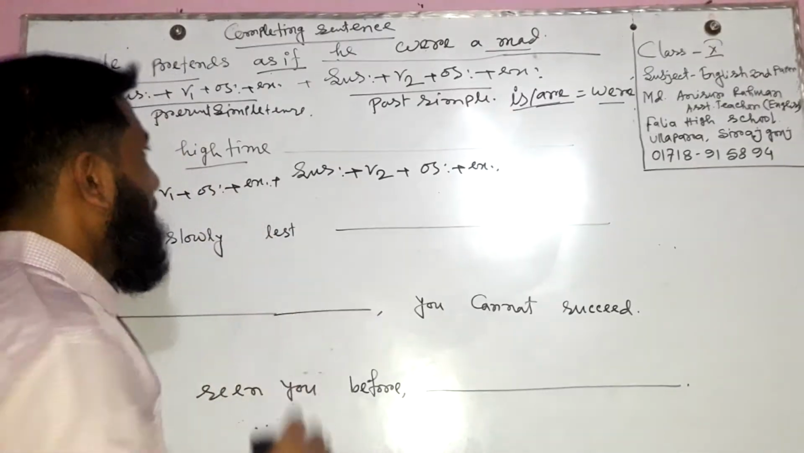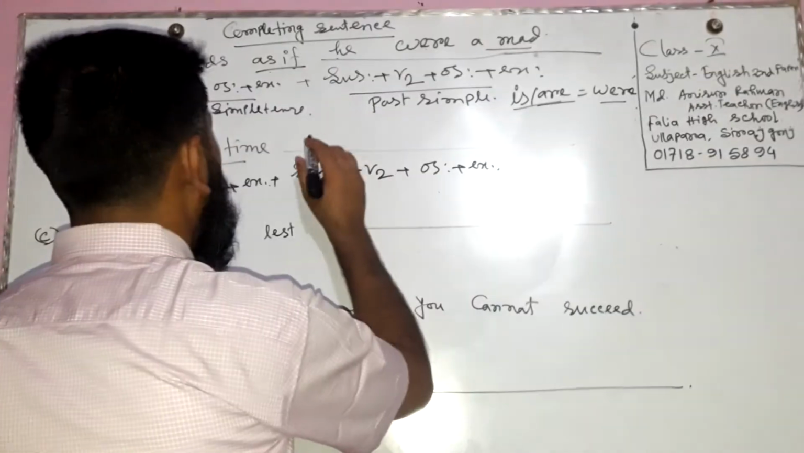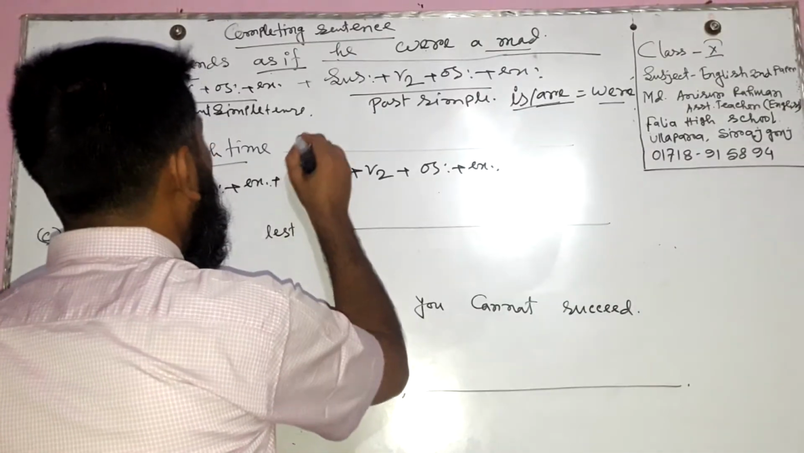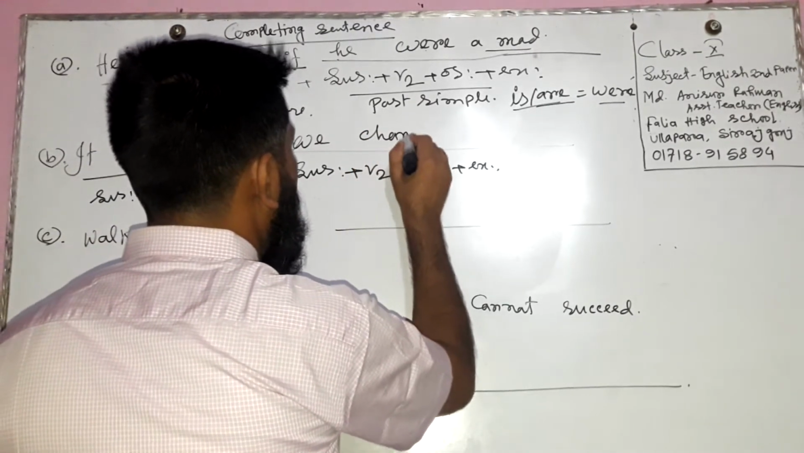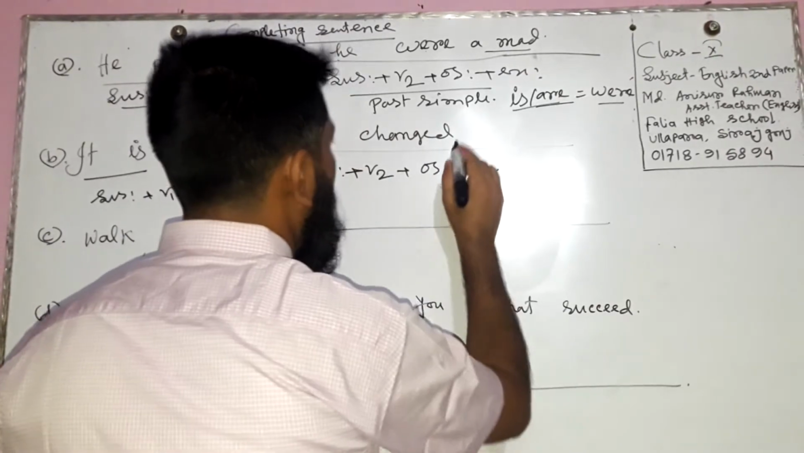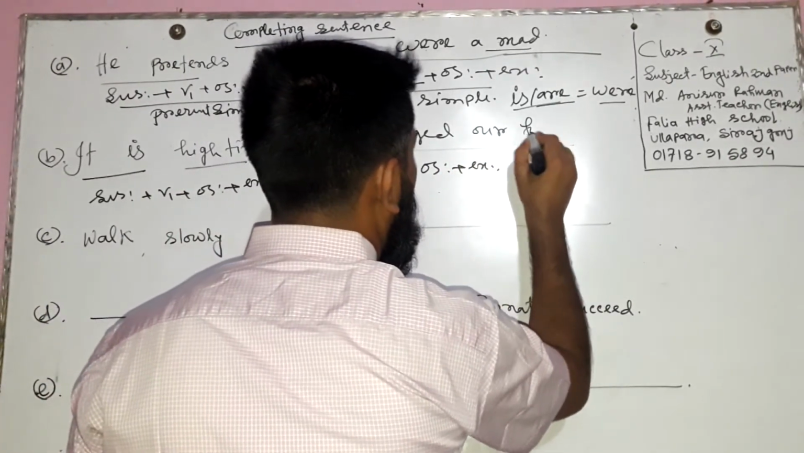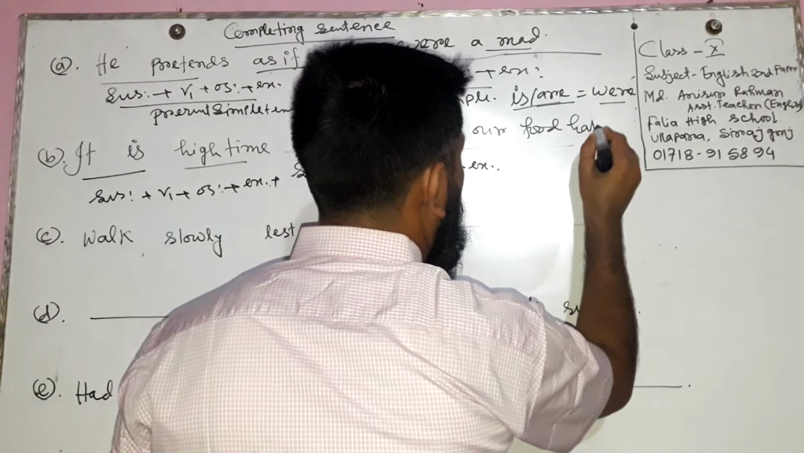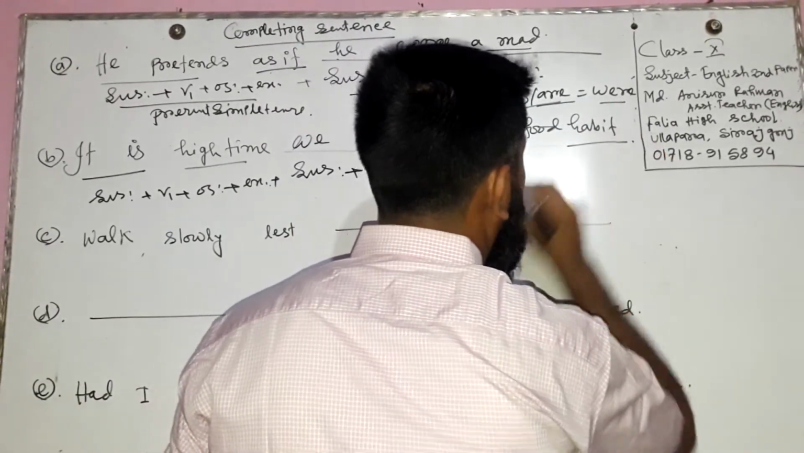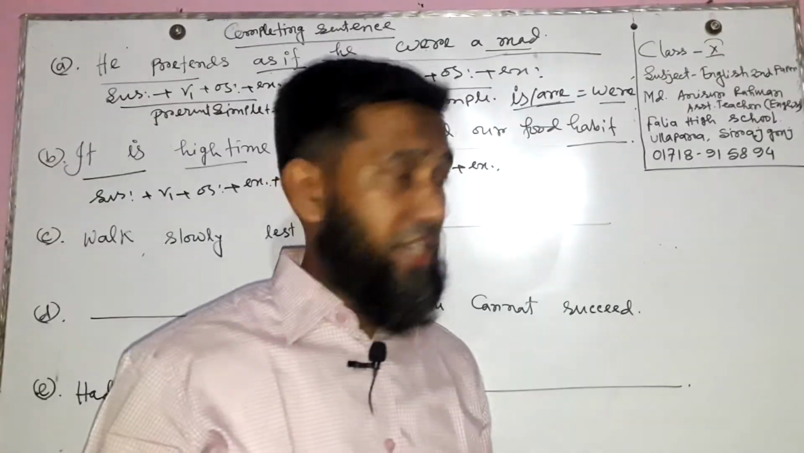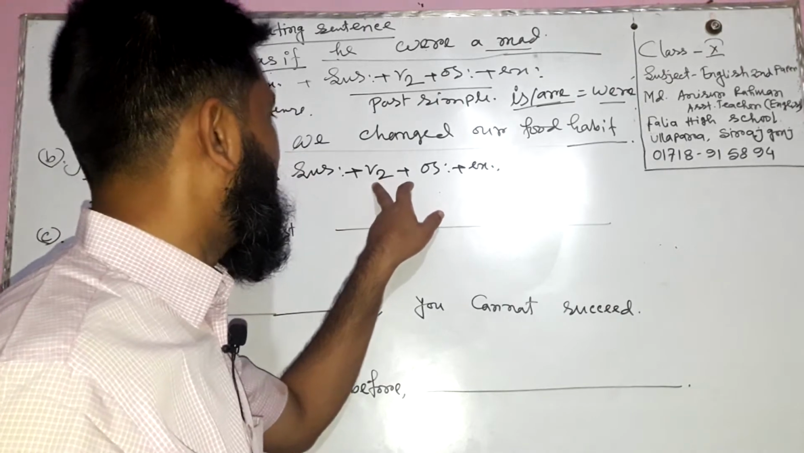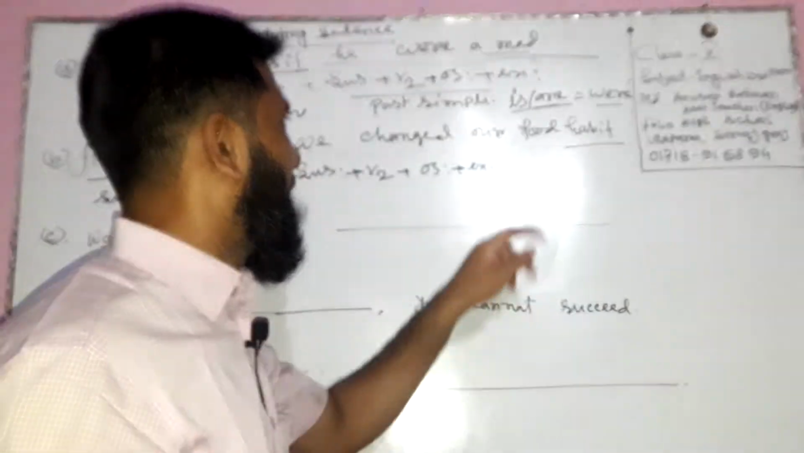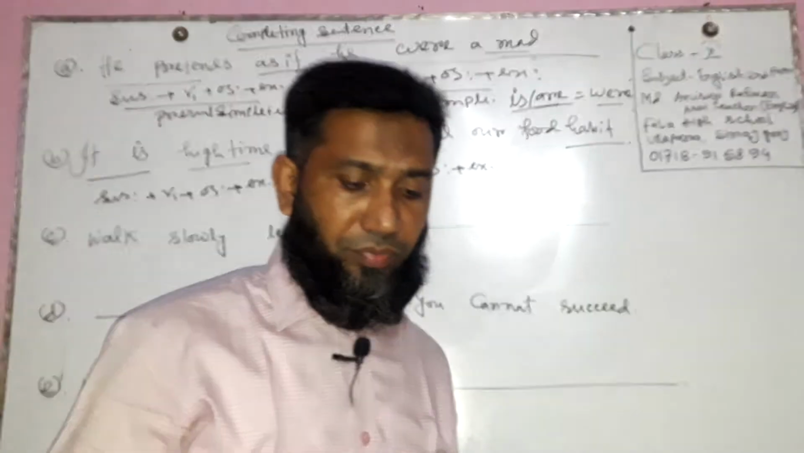It is high time we changed our food habit. It's high time we changed our food habit. Here is past form. First is subject, then verb turned into past form, then object, then extension also.